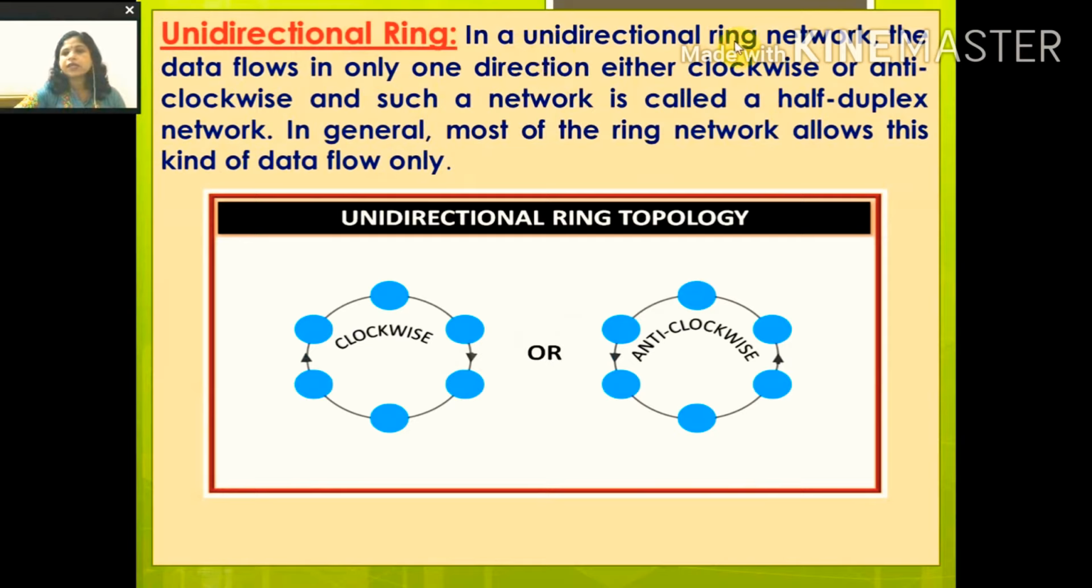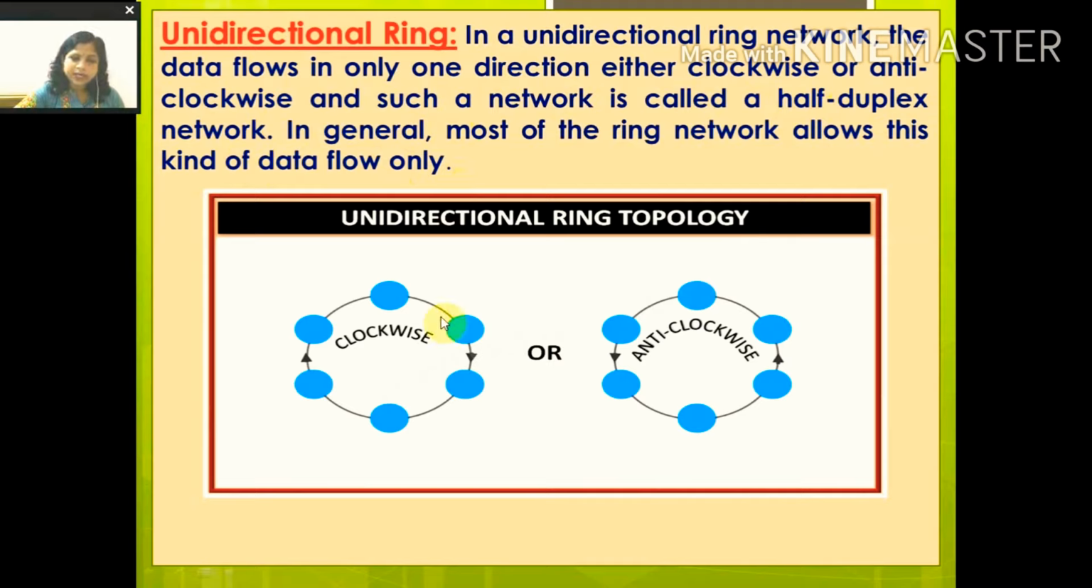Means in a unidirectional ring network, the data flows in only one direction, either clockwise or anti-clockwise, and such a network is called a half-duplex network. In general, most of the ring networks allow this kind of data flow only.